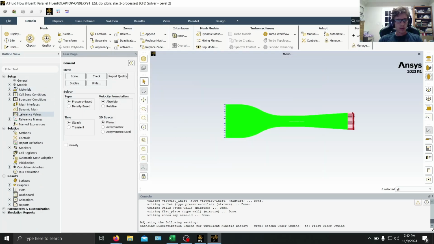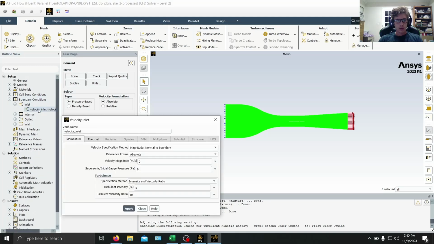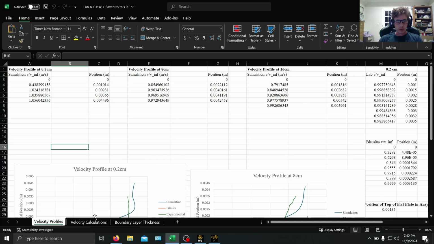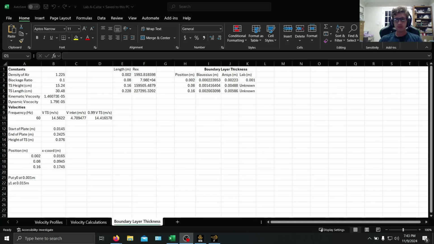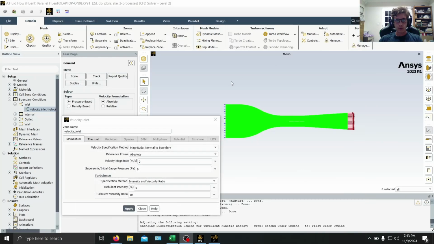Close that. Next we're going to go into boundary conditions and then inlet. Here we go. And then for our lab, we'll go into this later. So for the inlet, it's going to be 4.709477 meters per second. So close this. So we put that in here, apply,